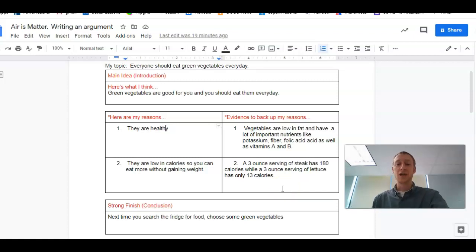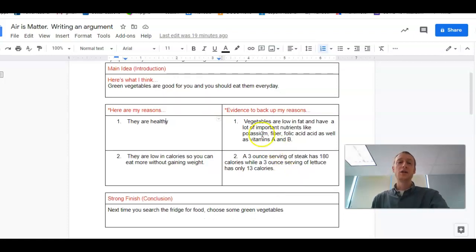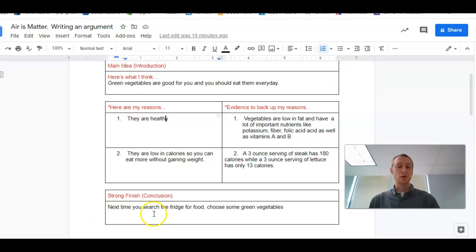You should, because I just gave you evidence. All right? Once you've completed that part, you guys got to move on to your conclusion. And your conclusion is just to kind of restate your introduction, right? You're basically restating it and saying, this is what I already said, okay? Exclamation point. So what I said is, next time you search the fridge for food, choose some green vegetables.